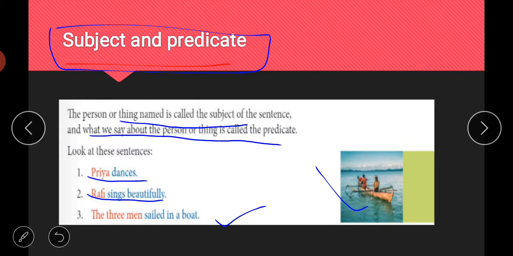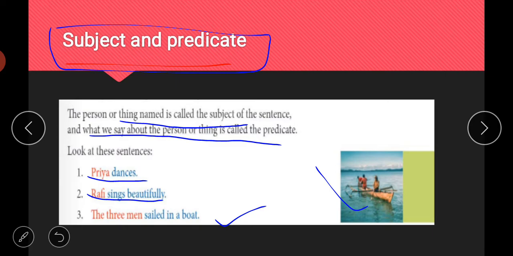In the first sentence, Priya dances, Priya is the name of a person, a girl, and the rest describes what she is doing. So she dances, and that is why dances is your predicate. Rafi sings beautifully: Rafi is again the name of a person, so it is your subject, and sings beautifully is what the person is doing, so again it is your predicate.